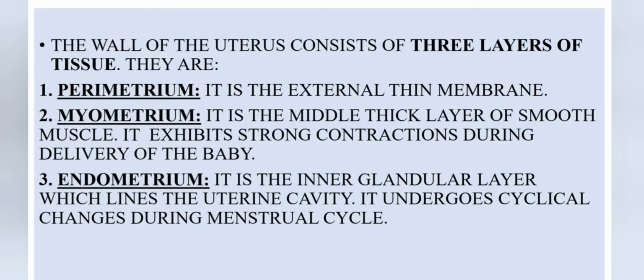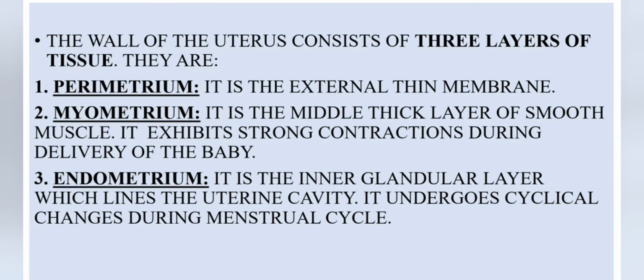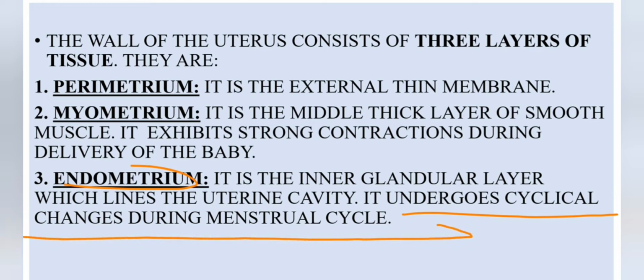So the wall of the uterus consists of three layers. They are perimetrium, myometrium, endometrium. The external layer is the perimetrium, which is a thin membrane, and the myometrium is the middle thick layer of smooth muscles, which exhibits strong contractions during delivery of the baby. And then the endometrium is the inner glandular layer which lines the uterine cavity. It is a mucous membrane which undergoes cyclical changes during the menstrual cycle.